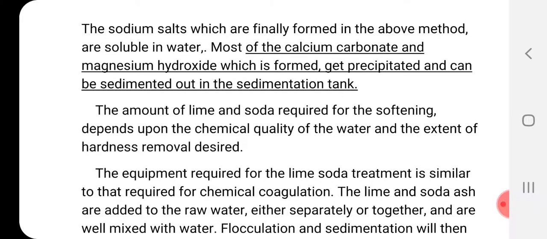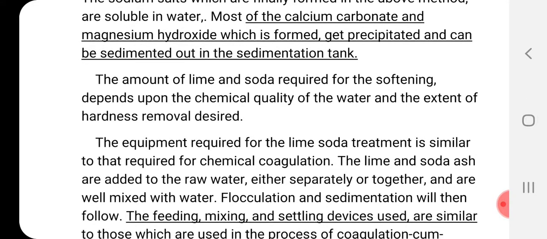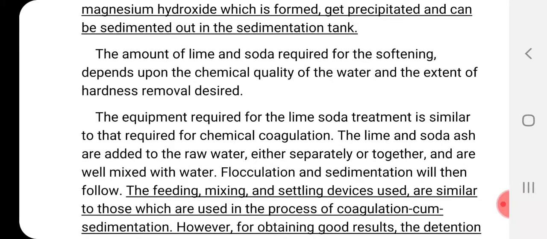These two are the more important culprits for the formation of hardness, calcium carbonate and magnesium hydroxide. These two must be majorly removed, so the major hardness of the water will be removed. That's why I underlined this. The amount of lime and soda required for softening depends upon the chemical quality of the water and the extent of hardness removal desired.